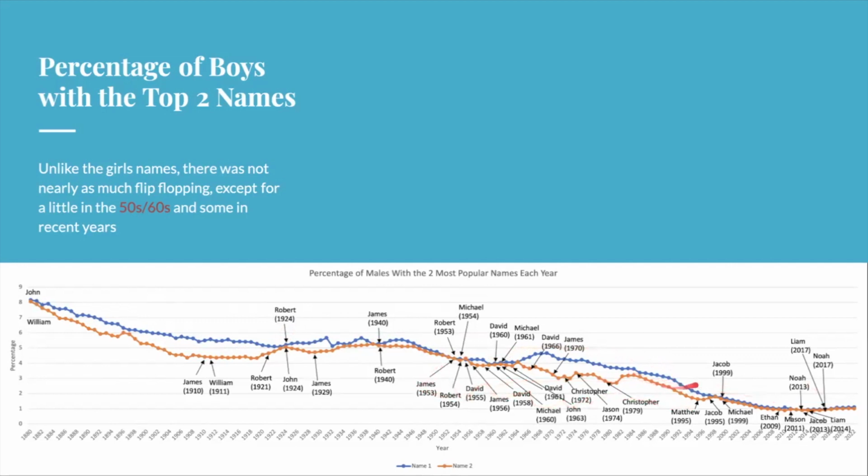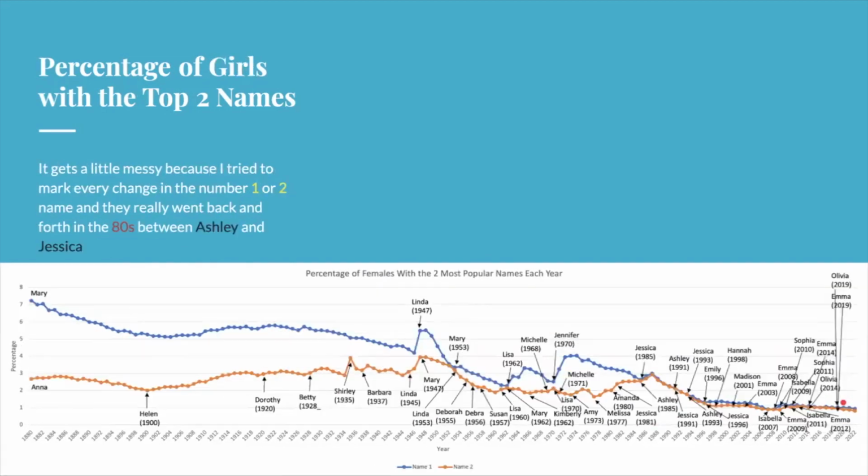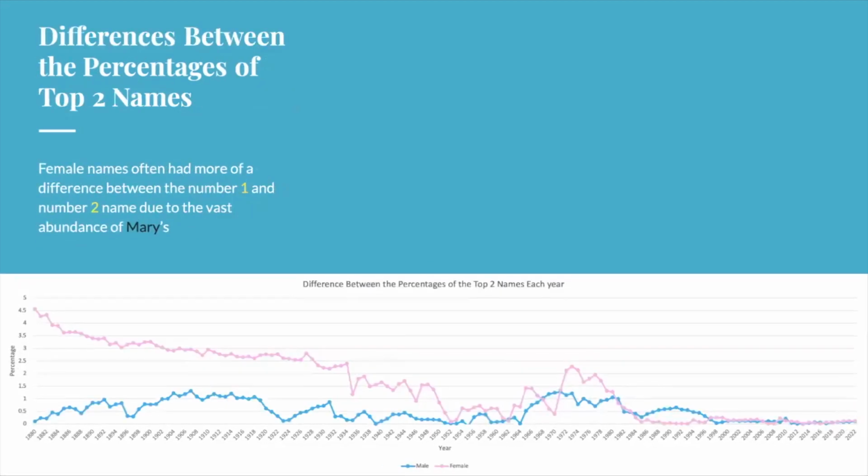Then comes Jacob, then it becomes Noah, and it's been Liam for the last couple of years, and the number 1 and number 2 name have been very close together overall. So keeping these 2 graphs in mind, the third graph is the differences between the percentages of the top 2 names. So the pink line shows the girls and the blue line shows the boys.